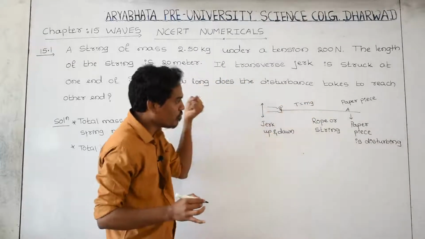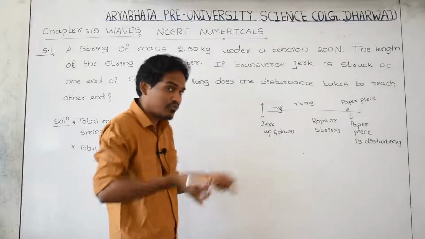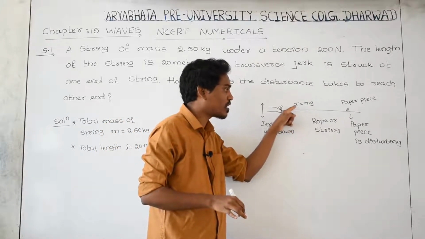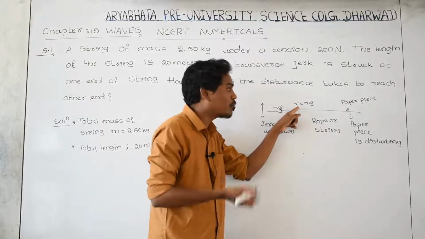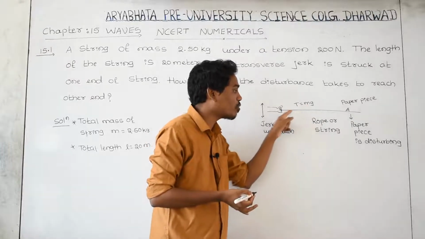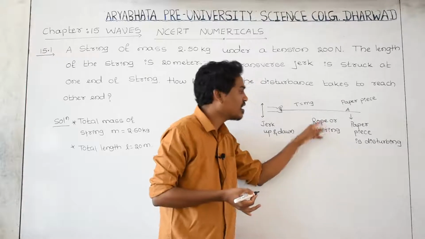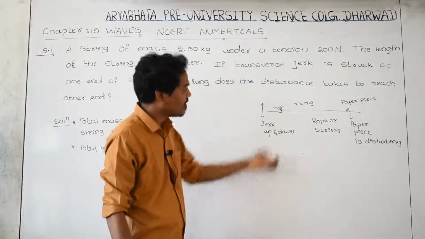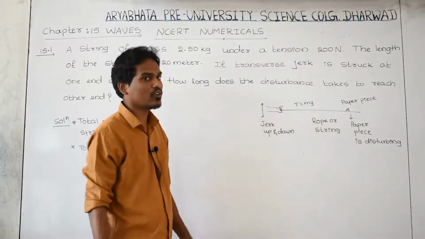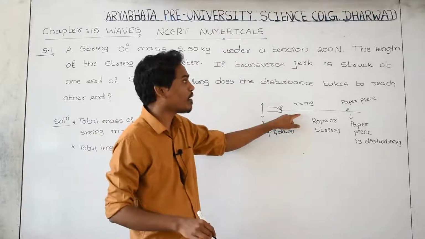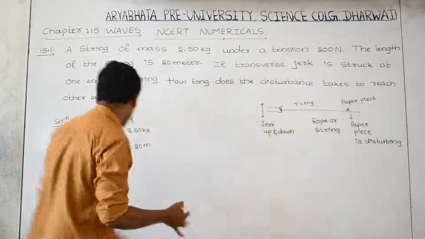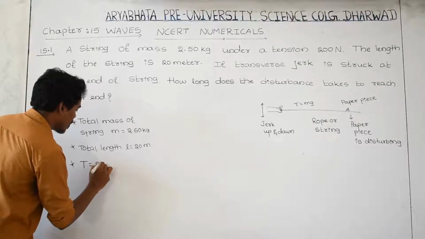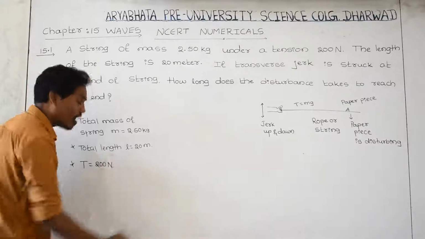If you pull the rope, that force is acting along the rope, and that force we call tension. How to find the tension? T is equal to total mass of string into acceleration due to gravity. But if you pull the rope, how much tension is produced in the wire is given directly, that is 200 Newton. Take that value directly. Tension in the string is 200 Newton. What do you need to find out?